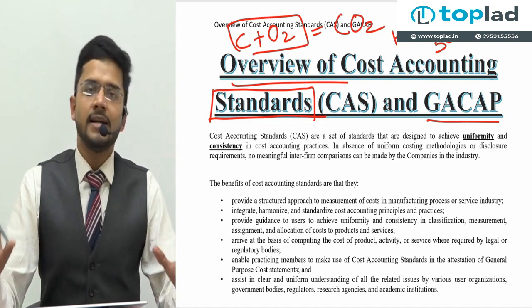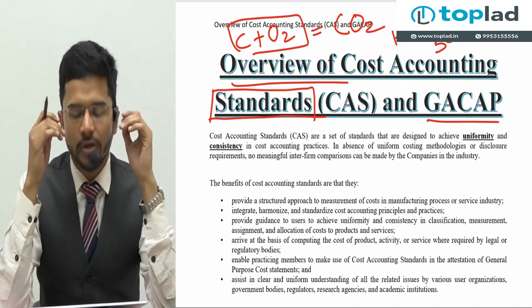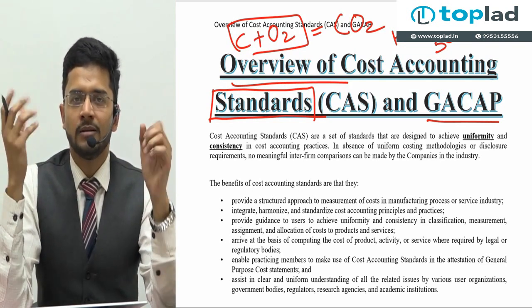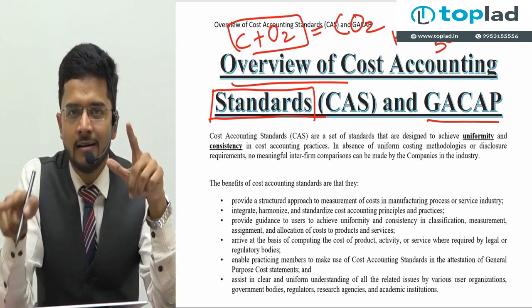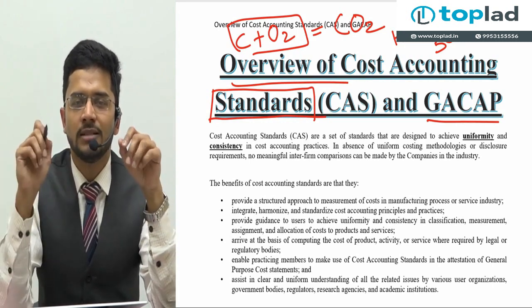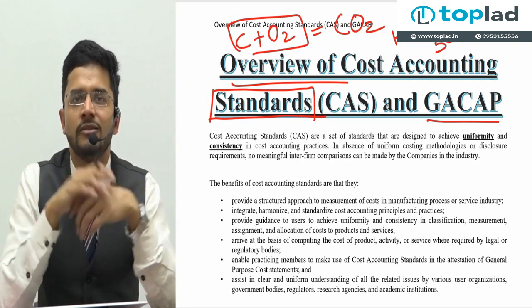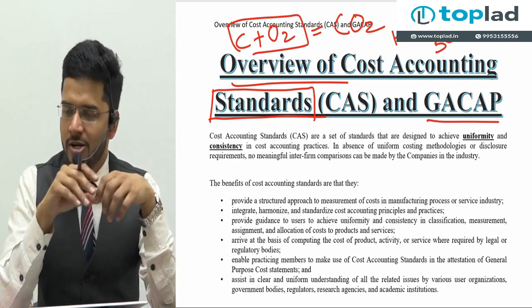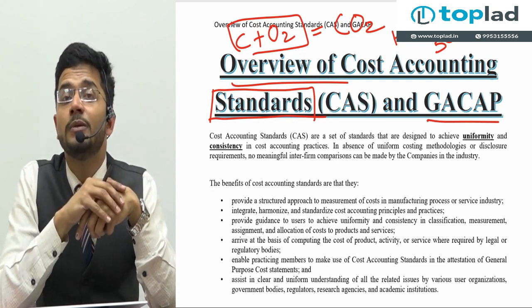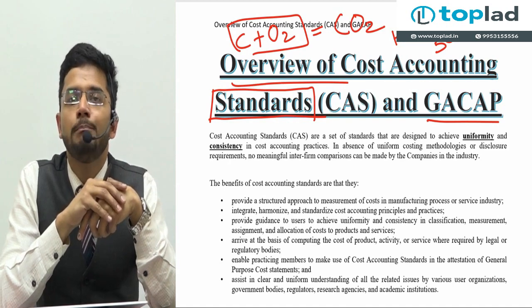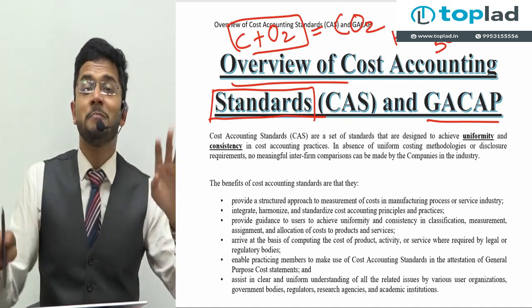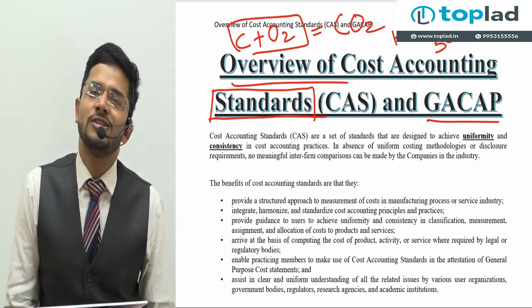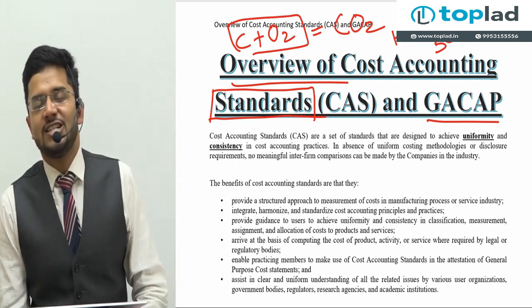This is the reason why our standards are related to commerce and our standards are developed. And yes, standards may change over a period of time. In earlier days, we used to have the historical cost method of recognizing our fixed assets in our balance sheet. Historical cost method, that is the purchase price minus the depreciation. WDV was the method used for disclosing fixed assets in our balance sheet. Now, after the advent of IFRS, we have the fair value principle of disclosing PPE, property, plant and equipment. Even the name changes, guys. So standards not only change the treatment but also may change the nomenclature which we use. They might undergo a drastic change.